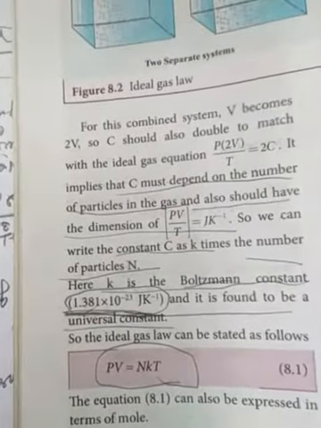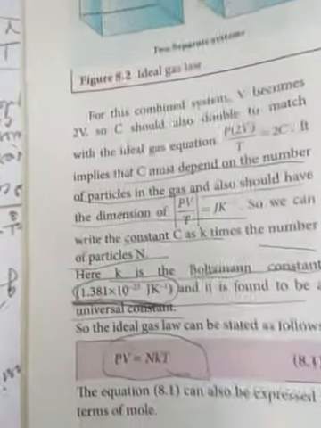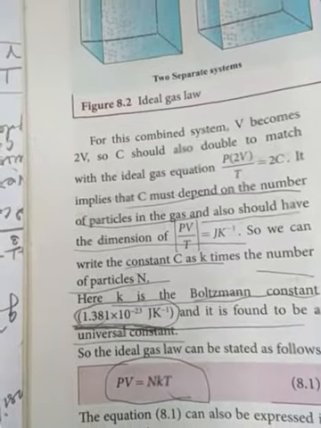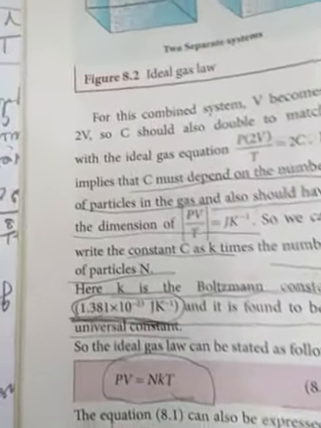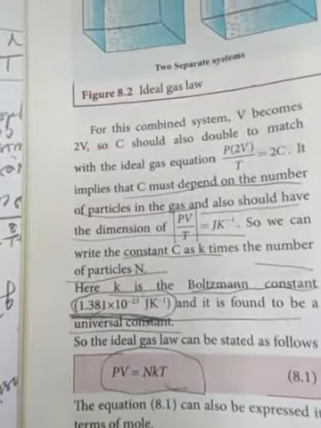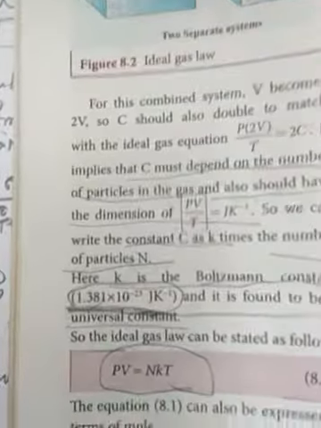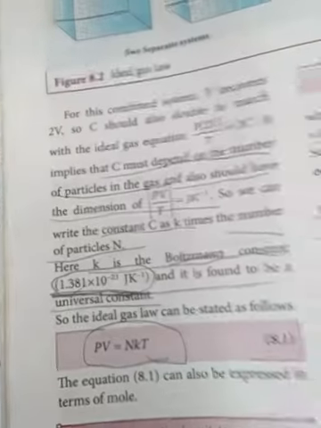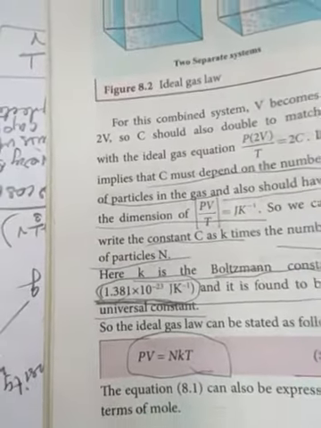So we can write the constant C as denoted by K, so C equal to K. K is the Boltzmann constant, with a constant value of 1.38 into 10 to the power of minus 23 joule by Kelvin. It is a universal constant. So now we have determined the ideal gas law: PV equal to NKT.